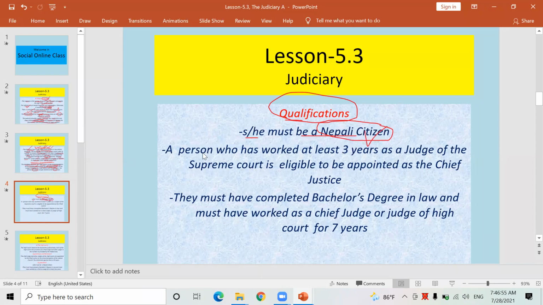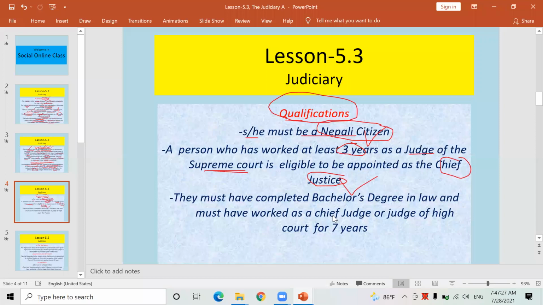Now, the next qualification: a person who has worked at least 3 years as a judge of the Supreme Court is eligible to be appointed to the post of Chief Justice. Look here, special qualification required. सर्वोच्च अदालतको प्रधान न्यायाधीश हुन, at least that particular judge who has worked in the Supreme Court for 3 years only will be eligible to be appointed to the post of Chief Justice.